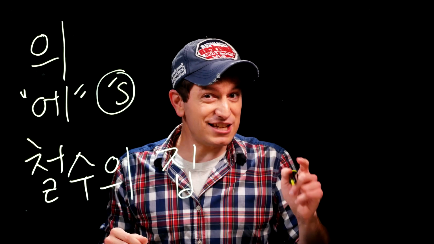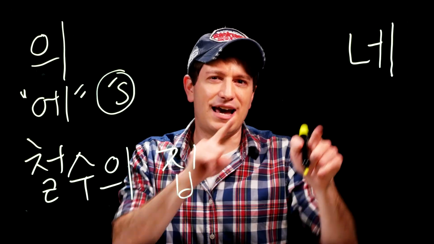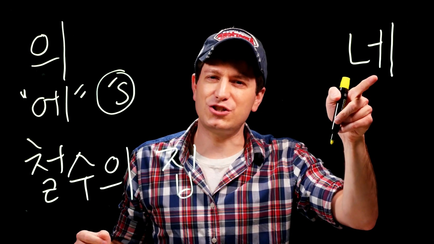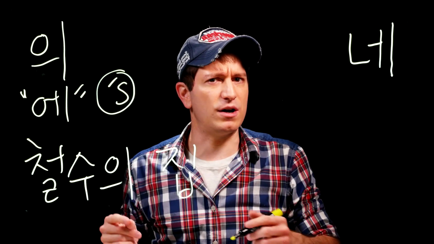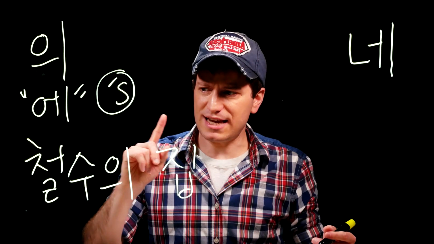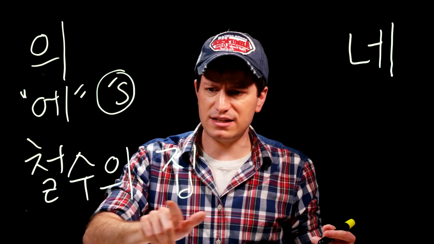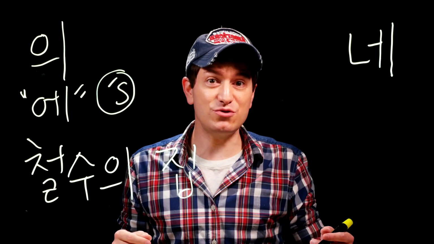There is another possessive marker that is 네. Now, I'm not talking about yes, this one's different. This is a particle that shows possession kind of like this one, but it's different. So you could say 철수의 집, or you can say 철수네 집, and both can mean 철수's house.